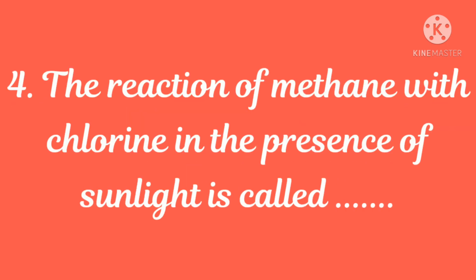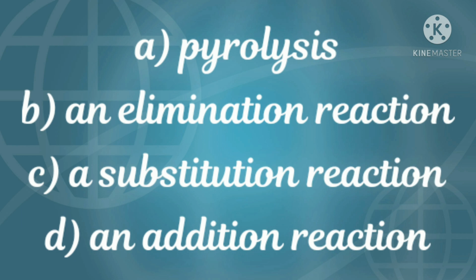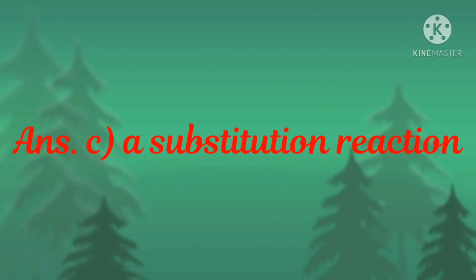4. The reaction of methane with chlorine in the presence of sunlight is called dash. The options are A. Pyrolysis, B. An elimination reaction, C. A substitution reaction and D. An addition reaction, and the answer is option C. A substitution reaction.